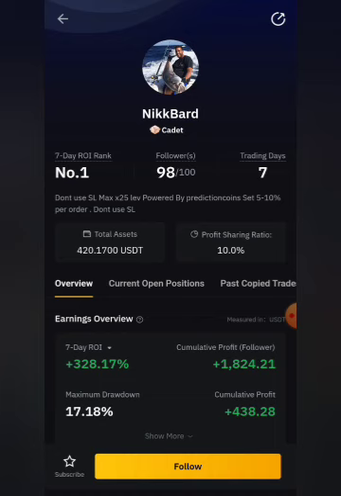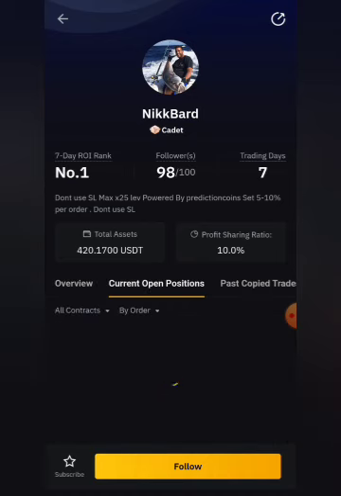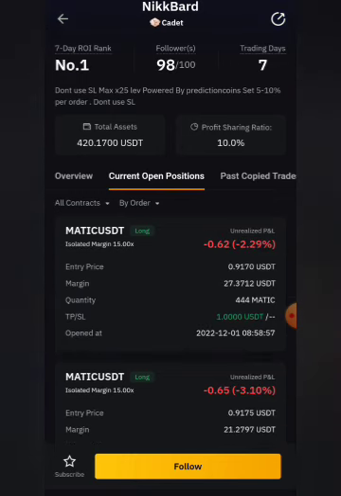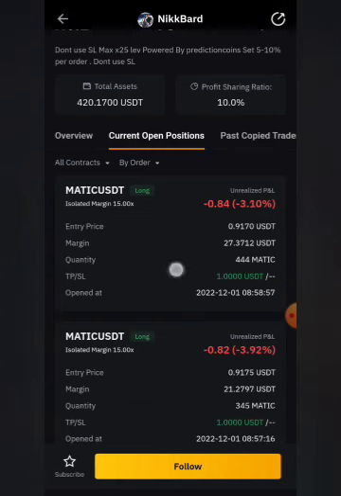So what you're going to do is click on current open positions, which means what trade he is taking at the moment. For example, now you can see that he's trading Matic. This is the entry price, 0.9170, and you know the margin is there, the quantity 444 Matic. Then the take profit is there, but the stop loss is not there. So the take profit is, he wants to take profit at $1, but he's not using a stop loss at the moment. I'll advise you, for you to trade, he's using 15 leverage. You can reduce your leverage, maybe you can use X5, you know, or X10.